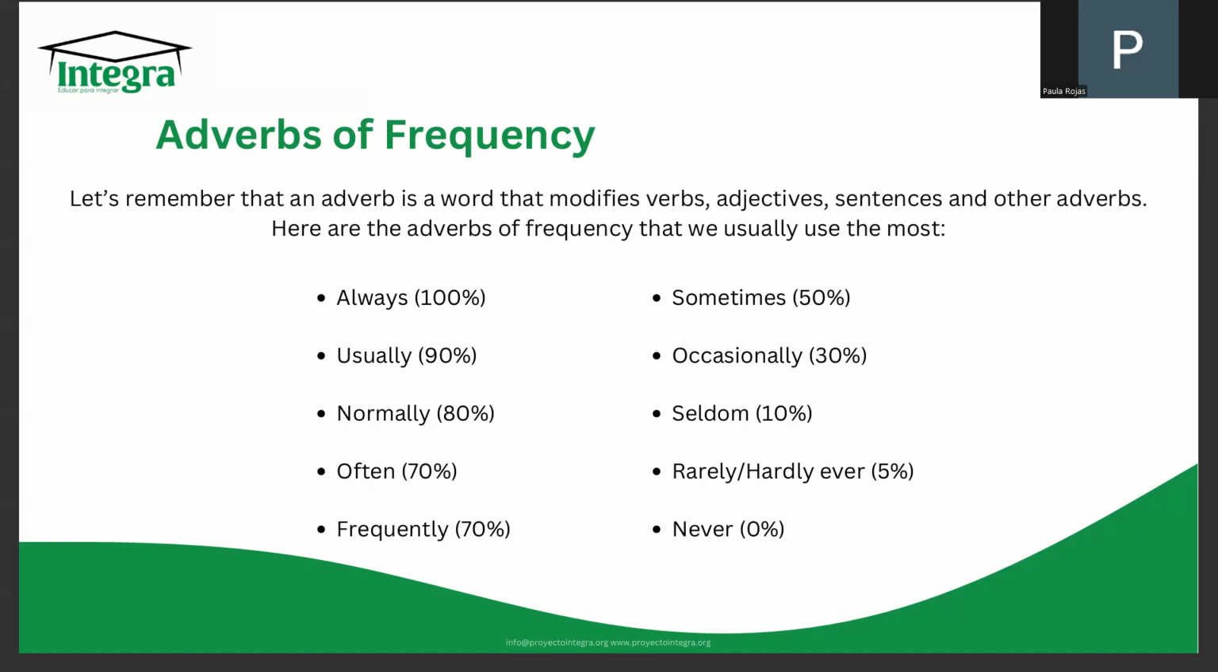Then we have occasionally, which is 30% of the time. Seldom, which is like very uncommon, right? 10%. And also we have rarely and hardly ever, which means almost never. Very rarely this happens, okay? And then we have never, which is also very self-explanatory. It's never. It's 0% of the time.